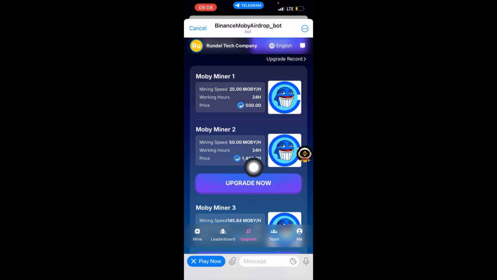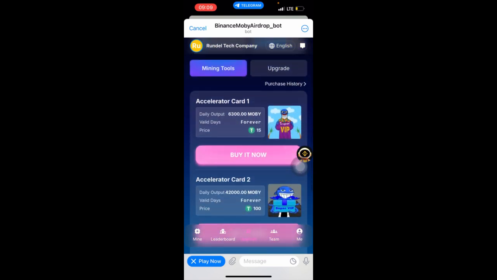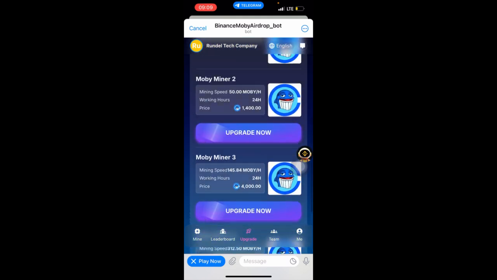In this one, the miner, you use the Binance Moby Airdrop to upgrade the miner. But the tools is where you use USDT or the Tether to buy it, and this one too will help you get more coins every day. But this one will also help you to get a small mining speed. But this one you use the Moby with the Moby airdrop to purchase the miner. Yeah, that's how it is.